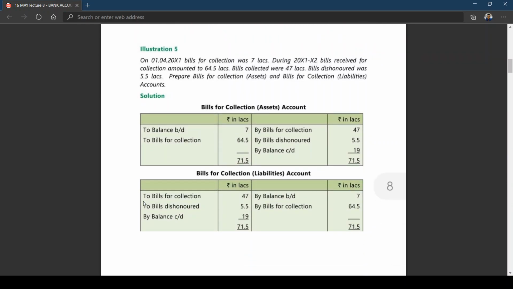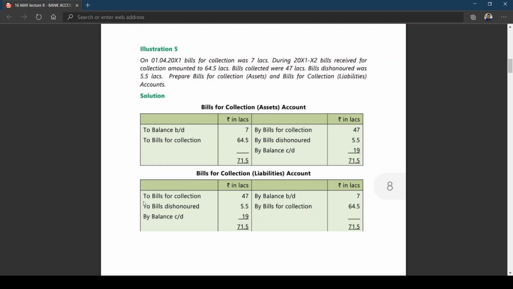On 1st April 2011, bills for collection was 7 lakhs. That means bills sent to the bank for collection was 7 lakhs. During 2011-12, bills received for collection amounted to 64.5 lakhs.